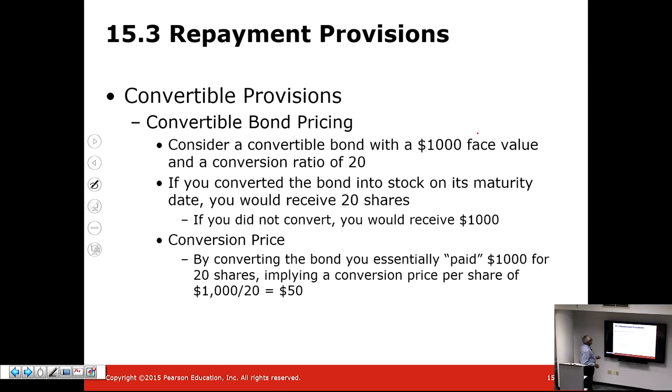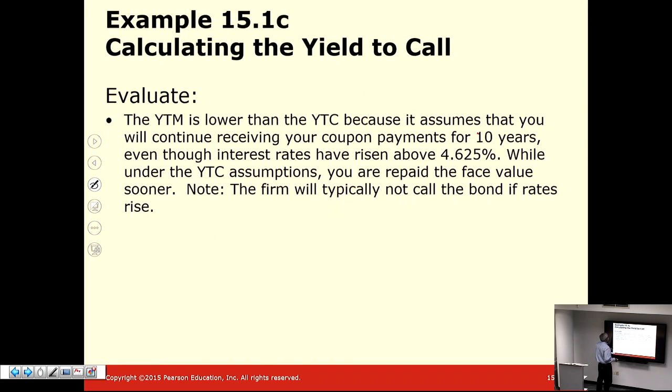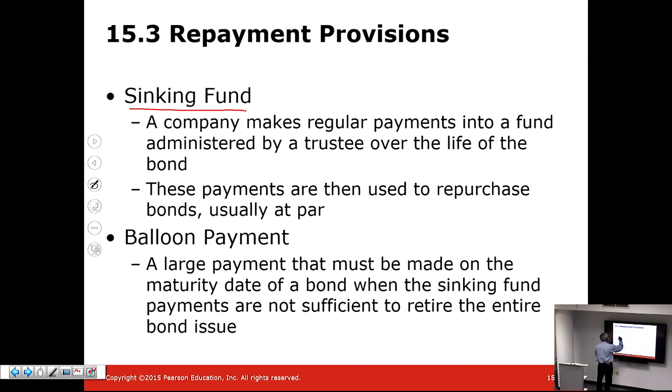Okay, so finally, a repayment. Bonds may have a sinking fund provision. A company essentially, because the bond will have to be retired after 3 years, 4 years, 5 years, 10 years, whenever, when the retirement date comes, there's a large payment that the firm has to make. To avoid that one-time large payment, the firm takes a portion of it and essentially saves it into a fund. So when that large payment date arrives, they already have a fund waiting to pay that out.